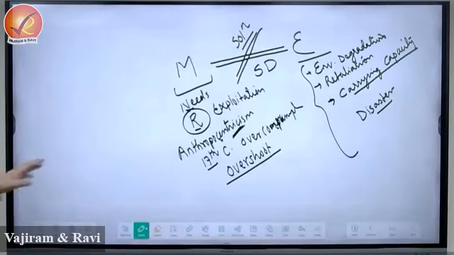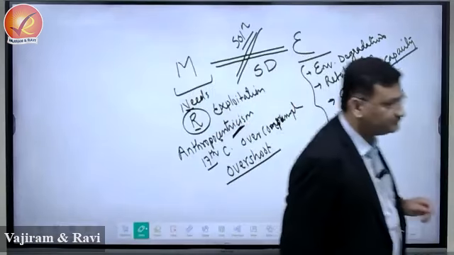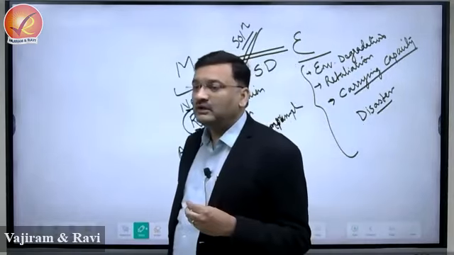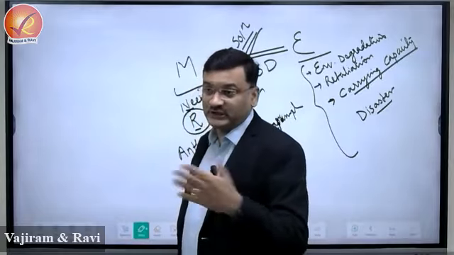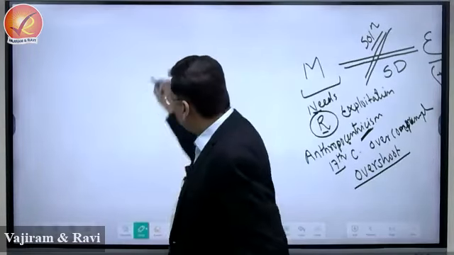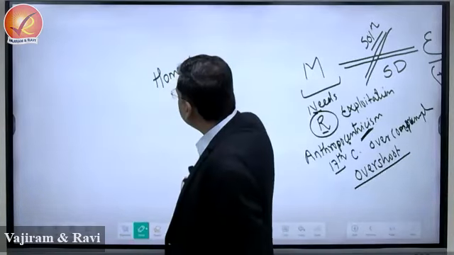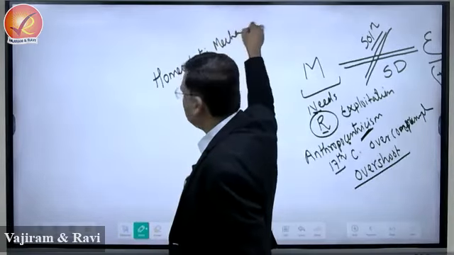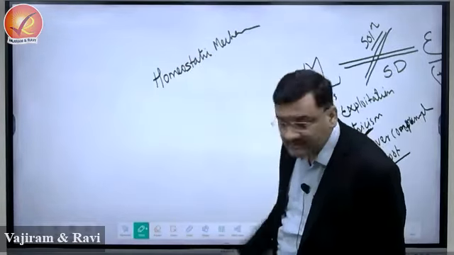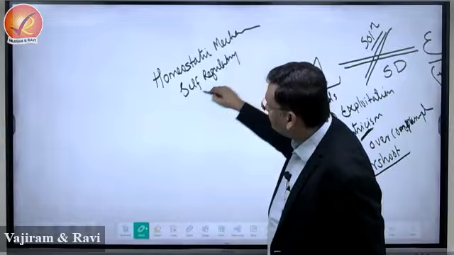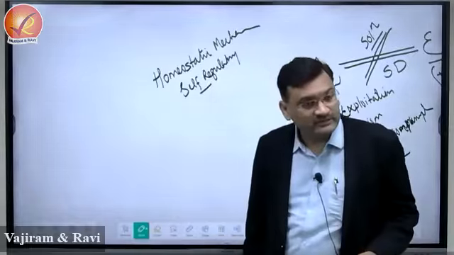So yes, this is clear. Retaliation means environment will try to correct itself. Retaliation means it pushes back. Jaise we say environment has a homeostatic mechanism, it is known as homeostasis. What is homeostasis? It is a self-regulatory mechanism of environment, right?